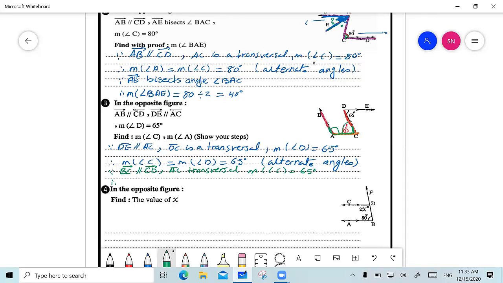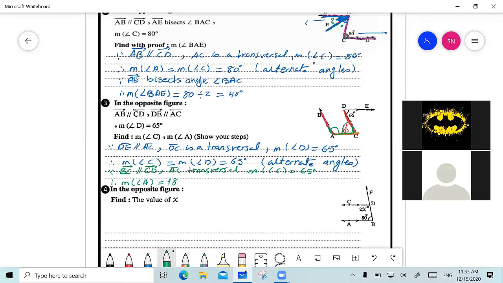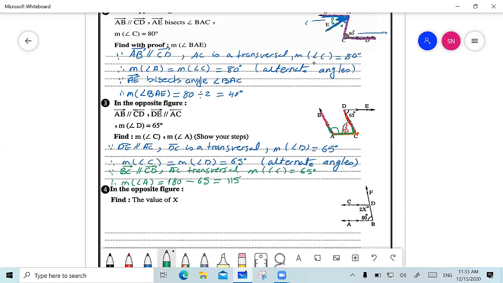So therefore, measure of angle A equals 180 minus 65. So it is equal to 115 degrees. And I must write the reason that they are interior, same side of the transversal. Is it clear now, prep one? Please, if anyone has any question, raise your hand.